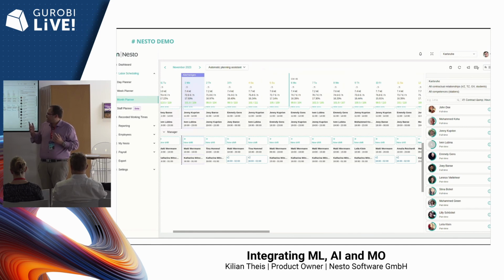We have in our case only employees which are contractually available until 1 o'clock in the night, and so via advertising these shifts we can benefit from the initiative of the employees, that they can say, okay, for once I can work longer than usually, and they can just apply for the shifts in the end.